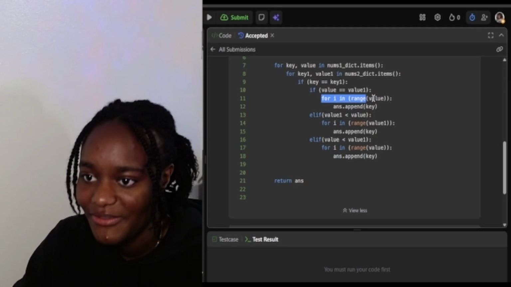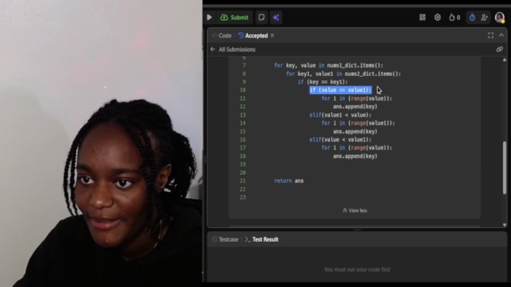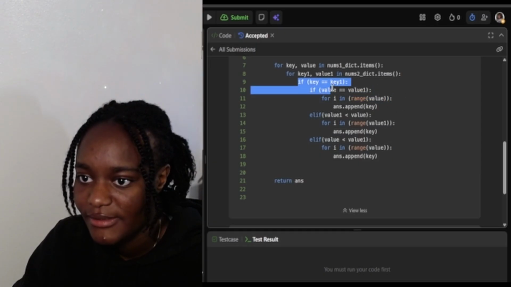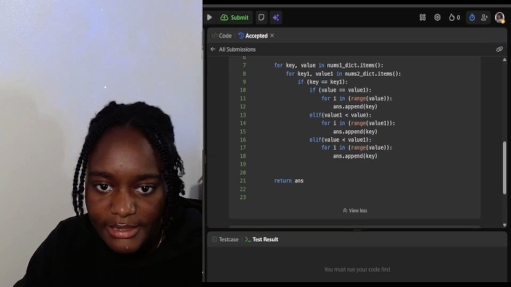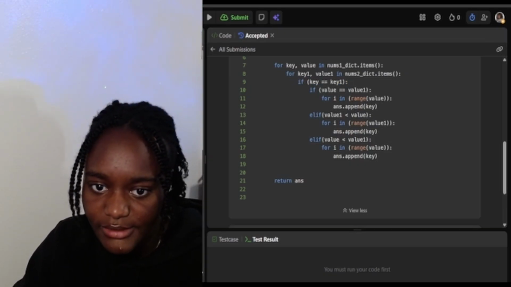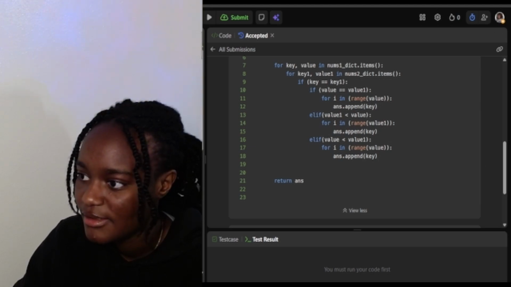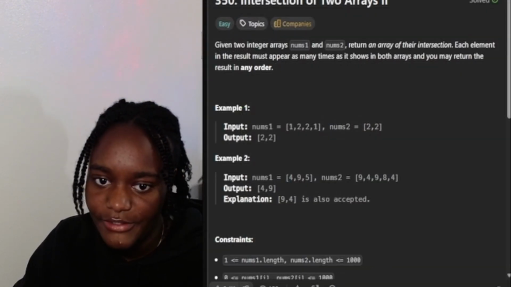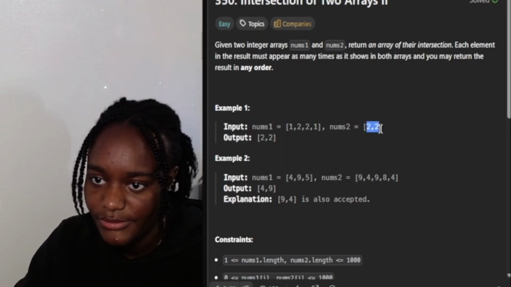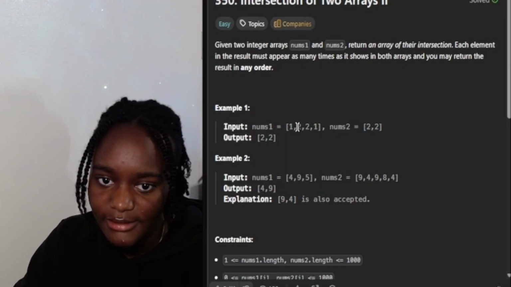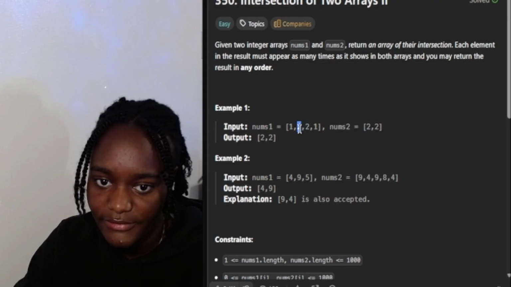So the range is gonna be for twice. Let's say it appears 2 times, right? Like this example here. Oh, you can't see what I'm seeing. For this example here, we have two 2s. So in this case the key is 2 and the value is also 2 because it appears twice.